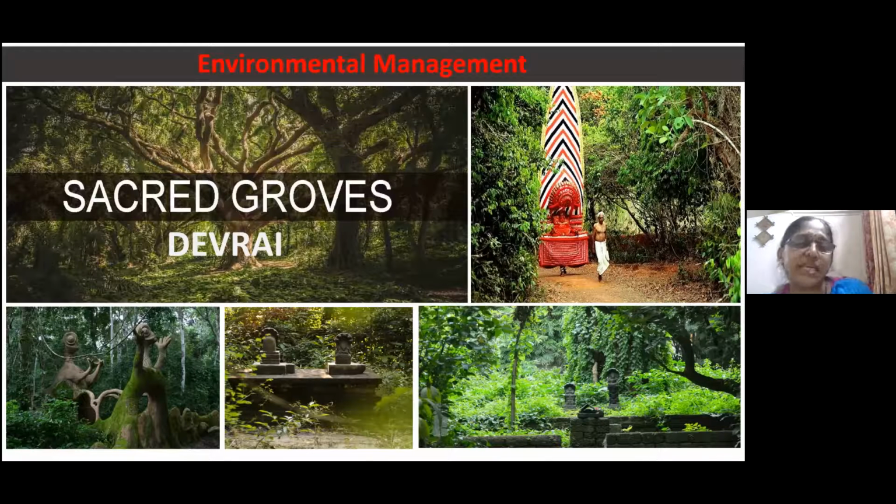See, now you see the picture. See the picture carefully. Have you seen this? Everybody? I can see only that first picture, Sacred Groves, Devrai. Only that picture?